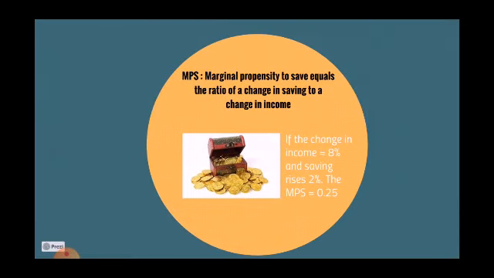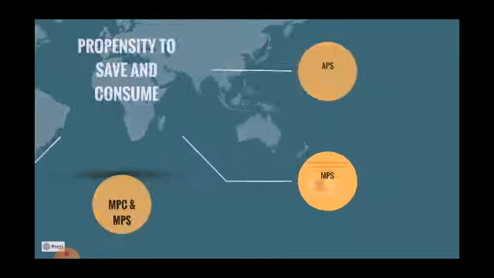Similarly, MPS is also the ratio of increase in saving to increase in income. For example, if income increases by 8% and saving rises by 2%, then MPS will be 0.25, which means that 25% of increased income is saved.